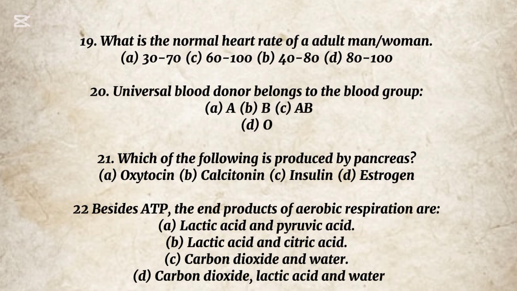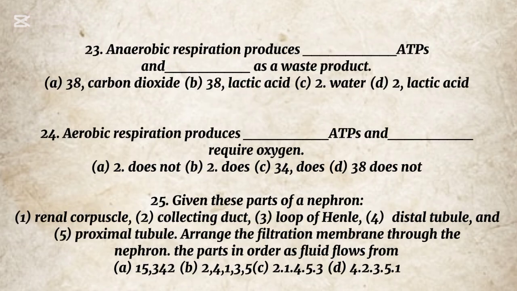Insulin. 22. Besides ATP, the end products of aerobic respiration are A. Lactic acid and pyruvic acid. B. Lactic acid and citric acid. C. Carbon dioxide and water. D. Carbon dioxide, lactic acid, and water. The correct option is C. Carbon dioxide and water. 23. Anaerobic respiration produces ATPs and as a waste product. A. 38, carbon dioxide. B. 38, lactic acid. C. 2, water. D. 2, lactic acid. The correct option is D.